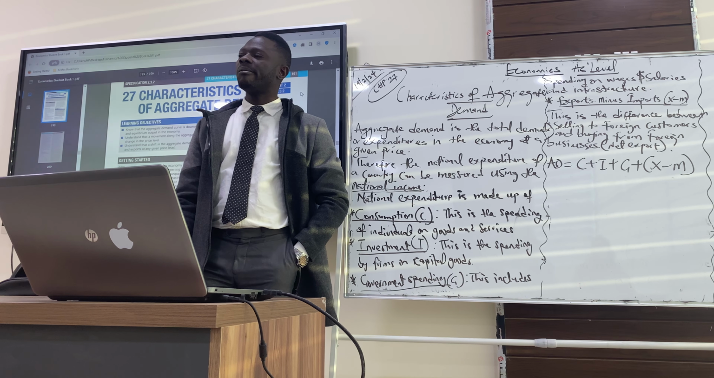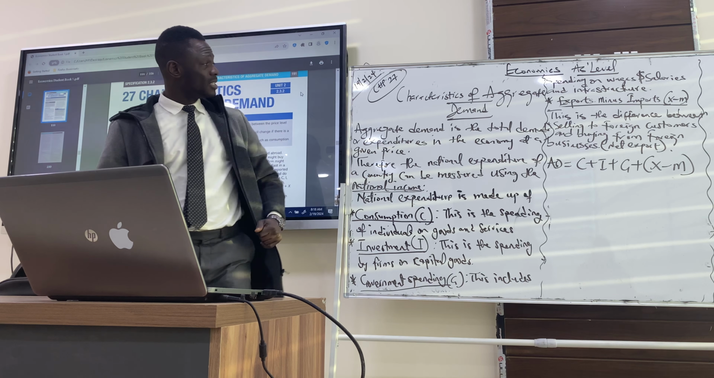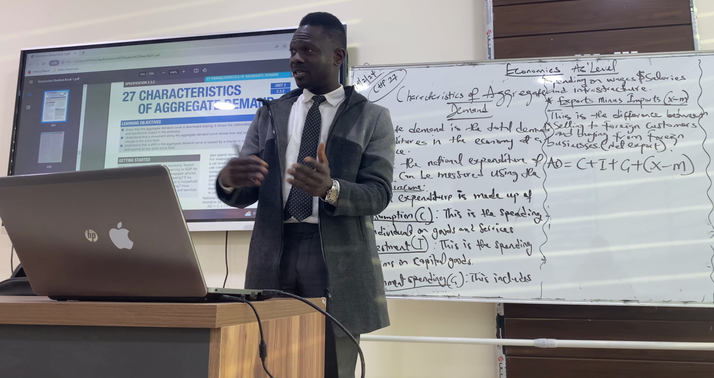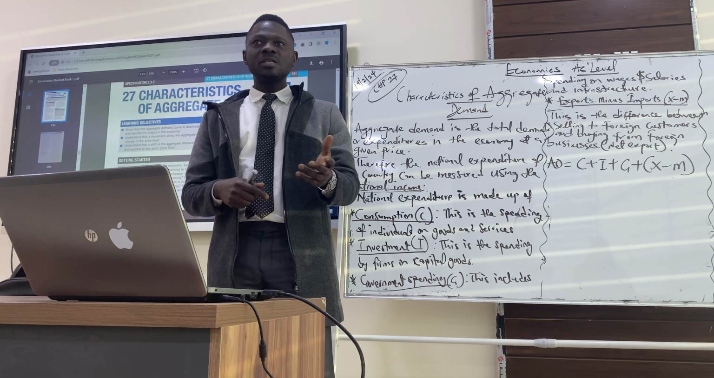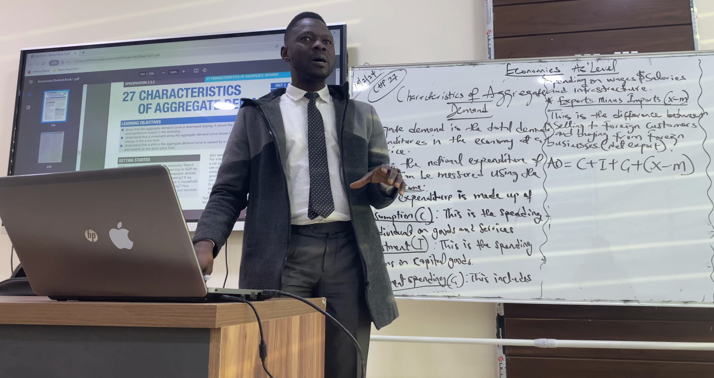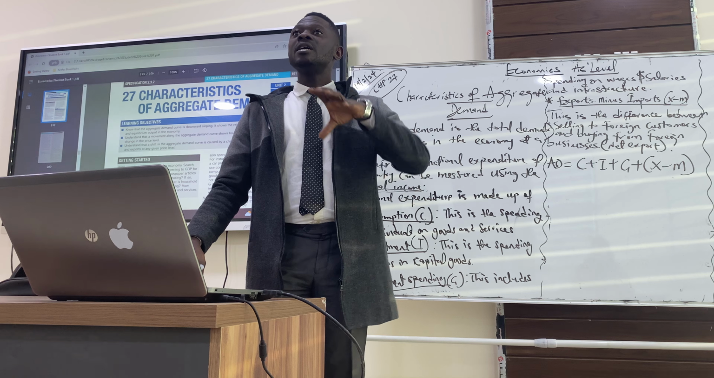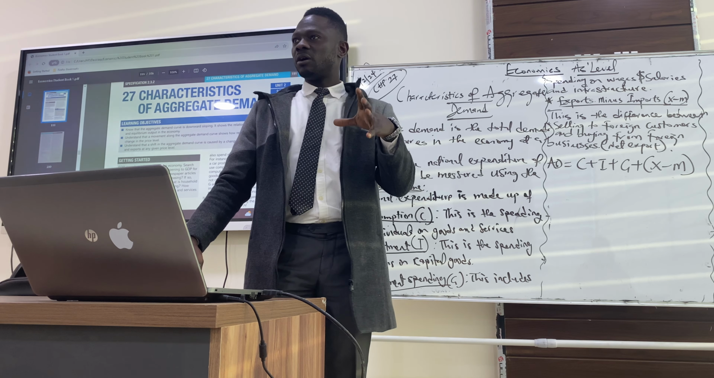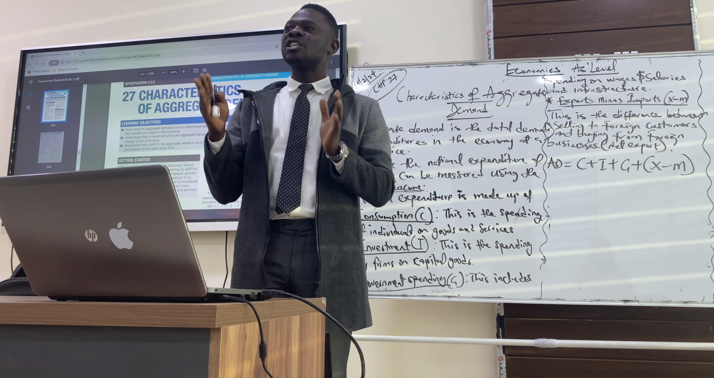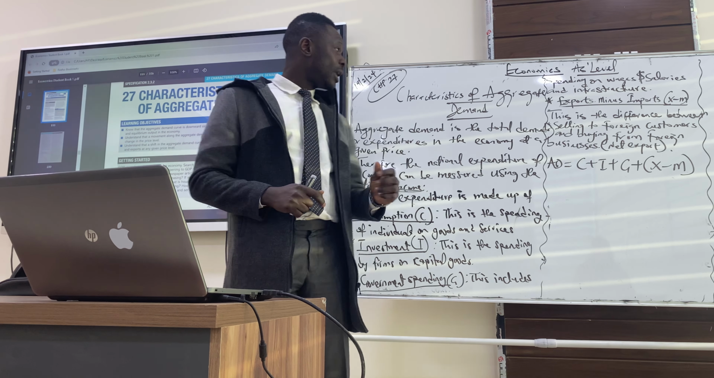Good morning. So we go to chapter 27, characteristics of aggregate demand. We've talked about demand already. We know demand is the quantity of goods and services individuals are willing to buy at a given price and time. But here we're not talking about just individuals. We're talking about the total demand within the economy, so that means our total national expenditure. That's what we call aggregate demand.